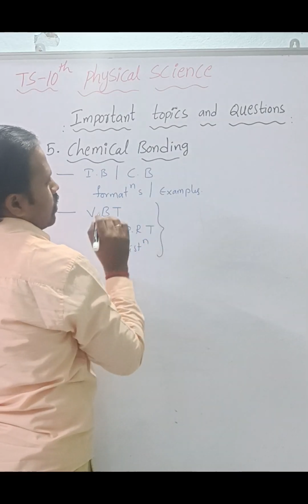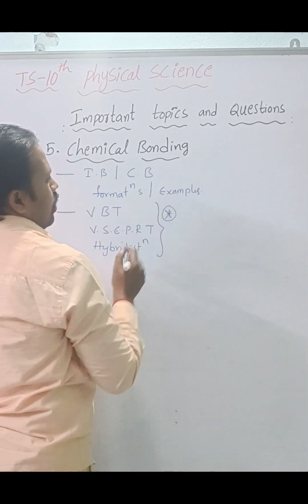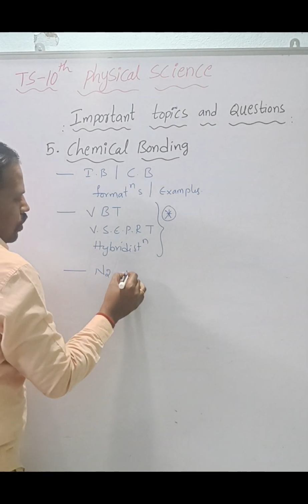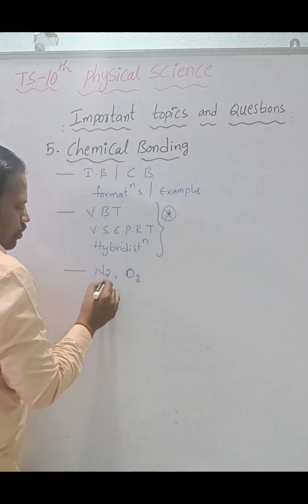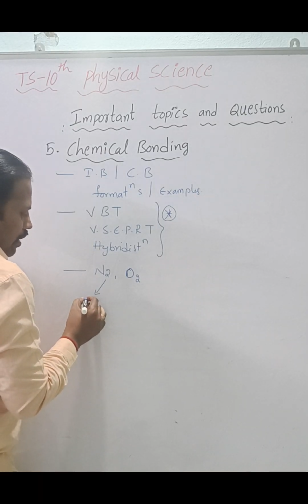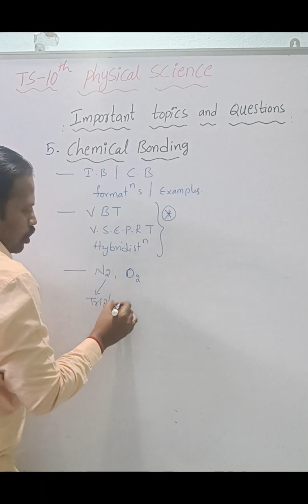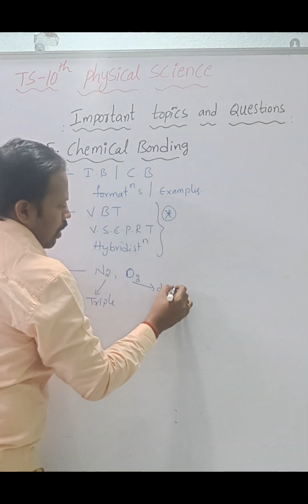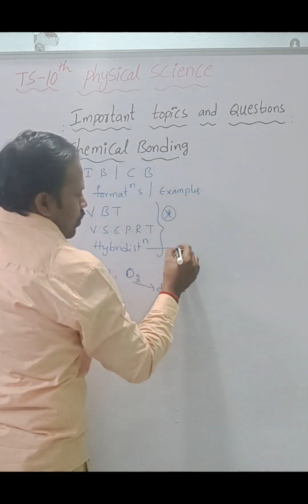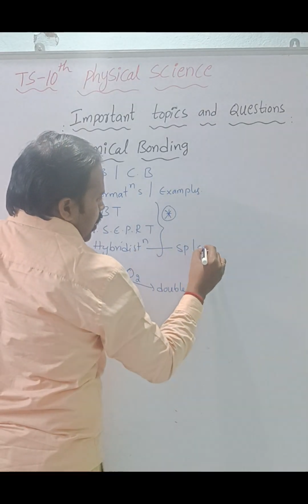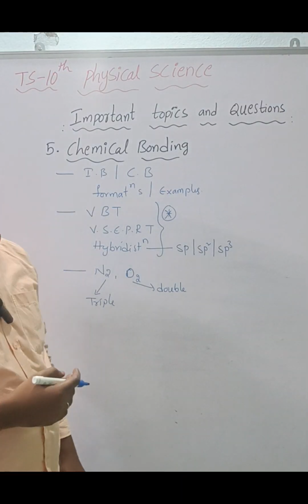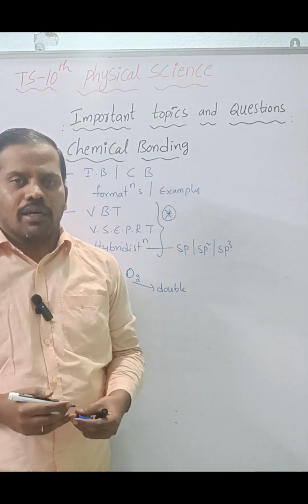These three theorems are very important. They might ask the question: explain the N2 molecule, O2 molecule. The N2 molecule they might ask in a different way, such as explain the triple bond formation, O2 double bond formation. Hybridization: sp, sp2, sp3. Or they will ask with respect to examples.